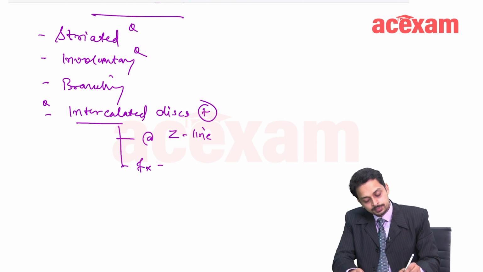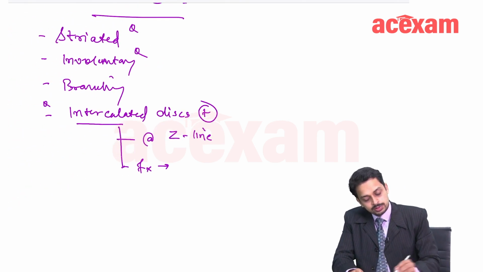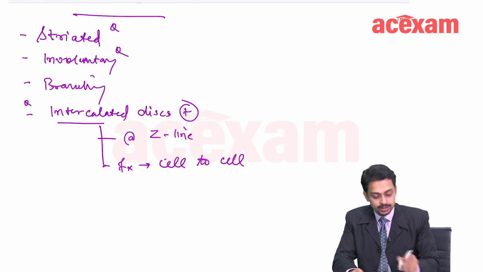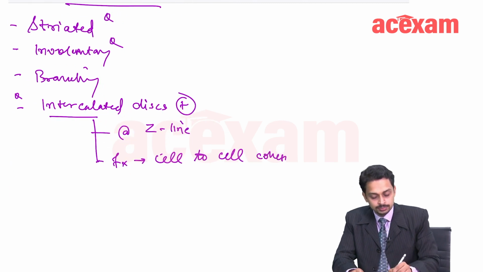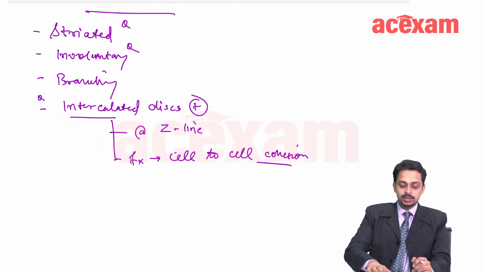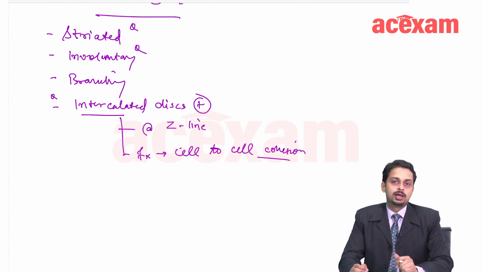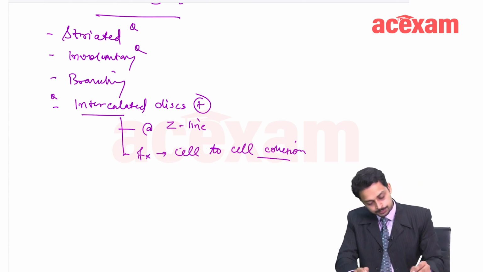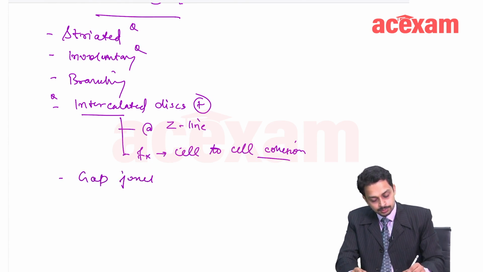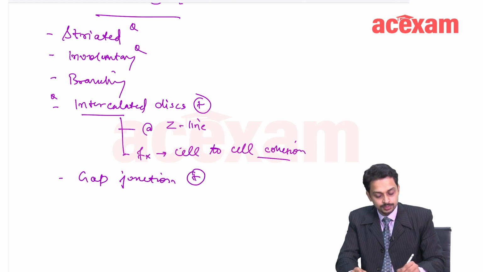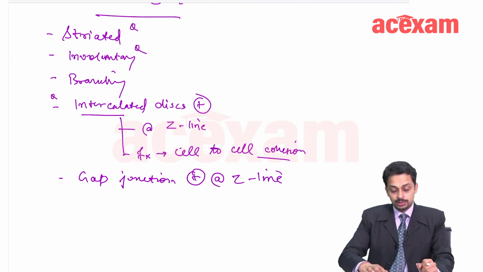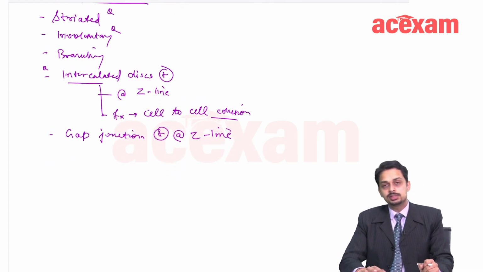Their function is cell to cell cohesion, not adhesion, it's cell to cell cohesion. So intercalated discs help in cell to cell cohesion. And the gap junctions are also present at the Z line. So intercalated discs and gap junctions are there in the cardiac muscles.